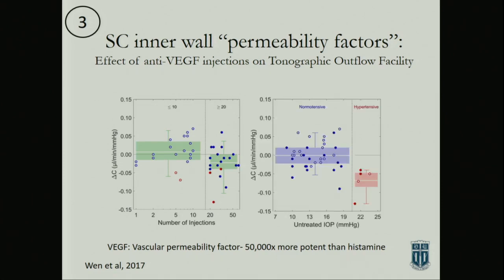And if you go ahead and stratify those patients and look at the patients that actually were ocular hypertensive, they had the biggest effect. So these are people that already had a wishy-washy trabecular meshwork, and then you give them anti-VEGF, and you put them over the edge a little bit more than the other patients.